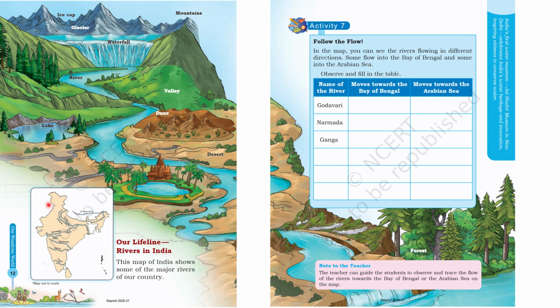So, this is the India map which we just saw. And you can also see the names of the rivers. You have to do this activity in your textbook. It's an interesting activity where you can find from the map the rivers which move towards the Bay of Bengal. Bengal is this side. This ocean is called the Bay of Bengal. And there are certain rivers which move towards the Arabian Sea. This side is the Arabian Sea. It is called the Bay of Bengal because it is near West Bengal.